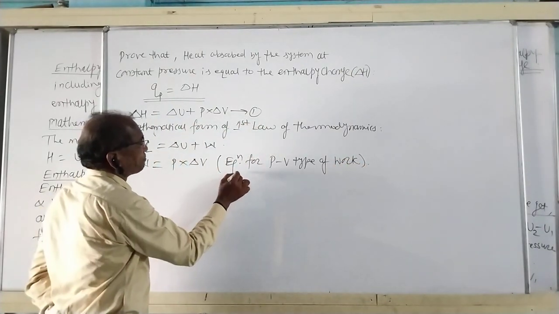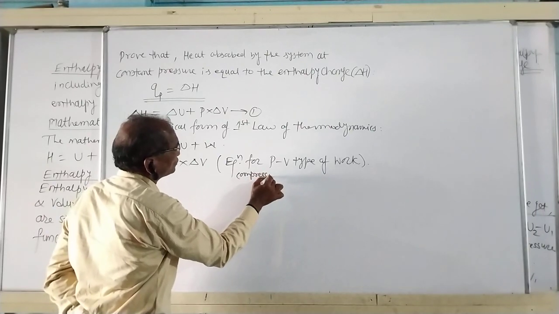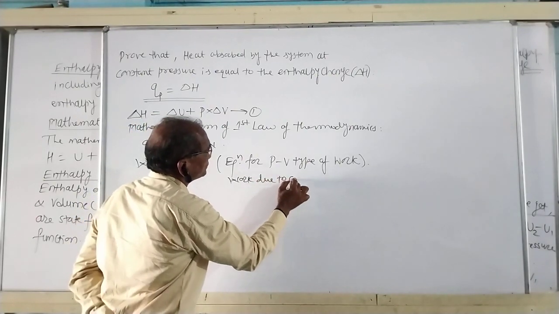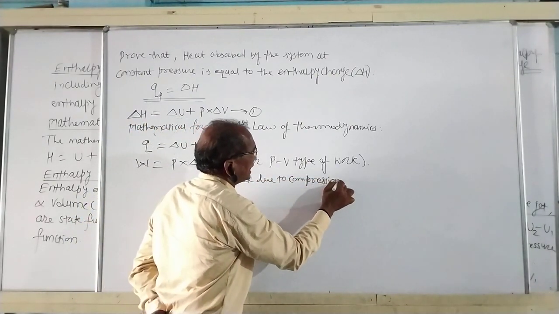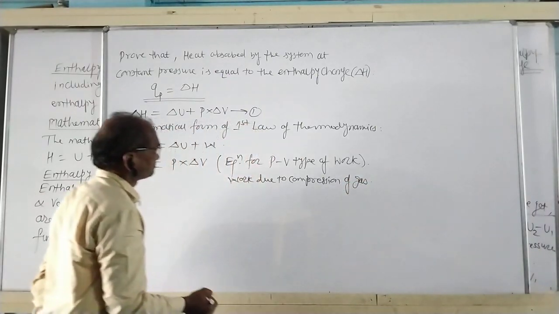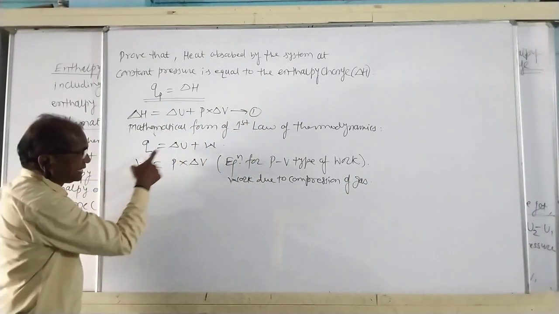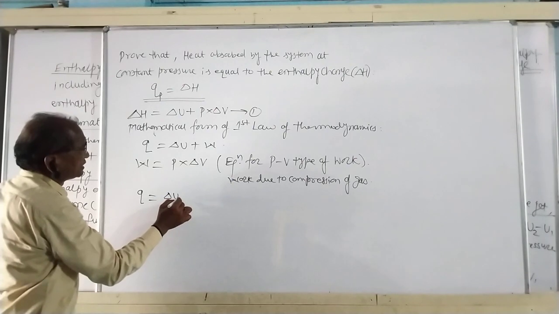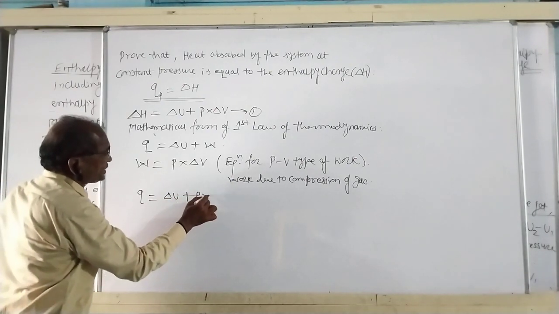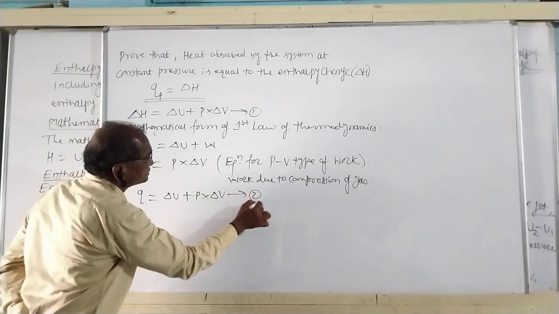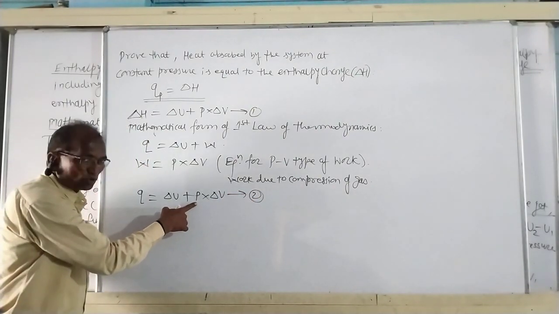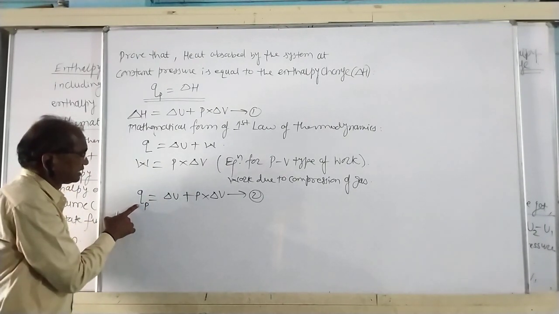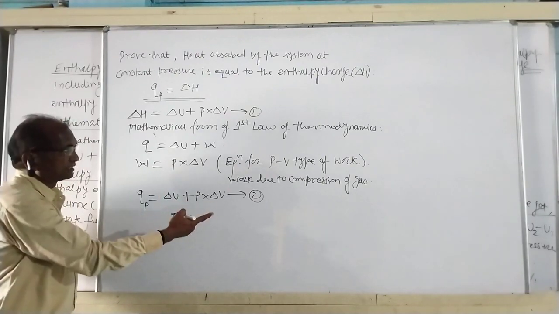That is work due to compression of gas. Put the value of W in this equation. This equation becomes Q is equal to delta U plus P into delta V, equation second. Here pressure remains constant, therefore heat absorbed by the system at constant pressure is represented by QP, equation second.